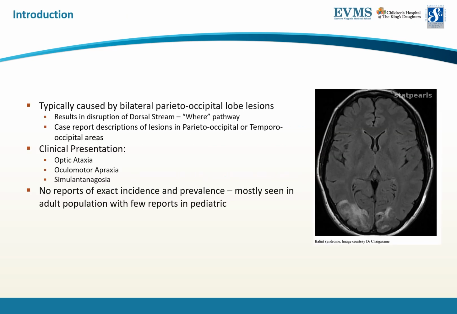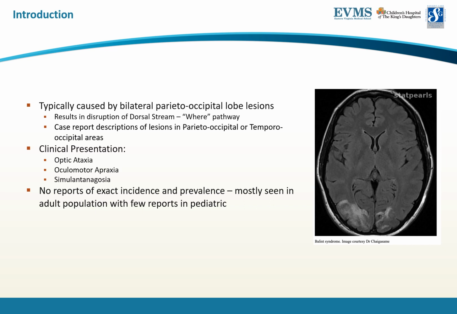Balint syndrome is a clinical syndrome associated with bilateral parieto-occipital lobe lesions that disrupt connections between the prefrontal lobe, posterior visual association area, and motor regions. This lesion results in impairment of the hypothesized dorsal, or where, stream of the visual pathway, while the ventral, or what, stream of the visual pathway remains intact.